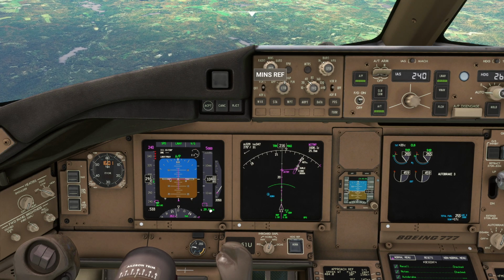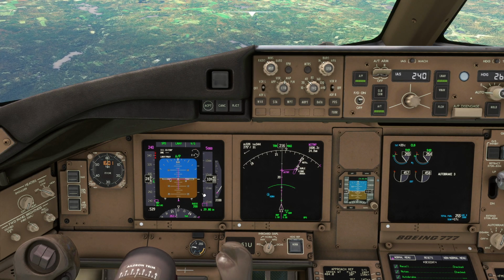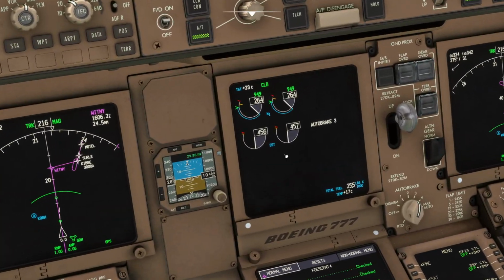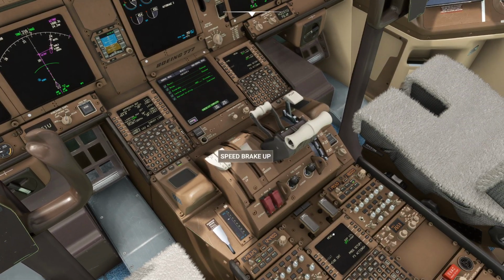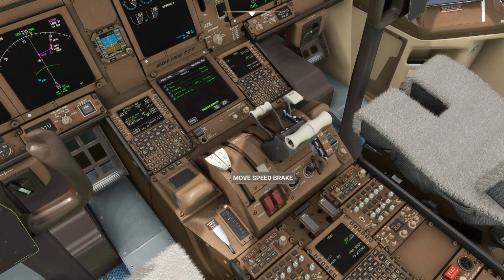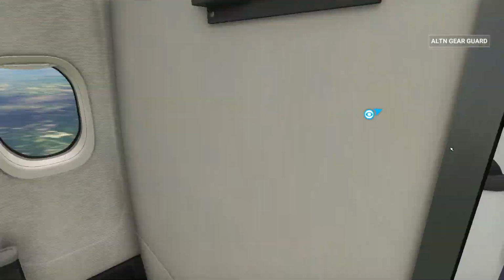We want radio minimums here, so it's going to be reset again. 200 feet. Sweet. So that's all set. We're ready to rock. Auto brake is set. So we're using speed brakes at the moment, just really trying to get slow enough to be able to descend somewhat quickly here. Let's go take a look at how this looks out back.